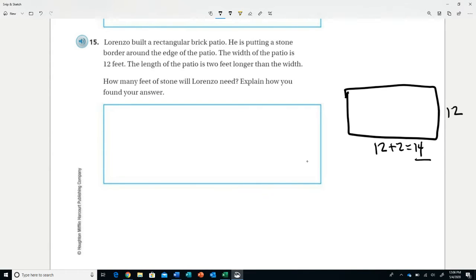And he wants to put a stone border. How many feet of stone will Lorenzo need? This becomes a perimeter question because the stone is going around the edge. Good luck to you. Make sure you use 14 for the length of the patio and 12 for the width.